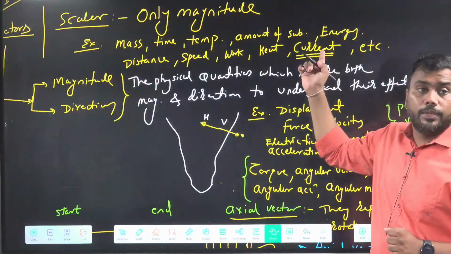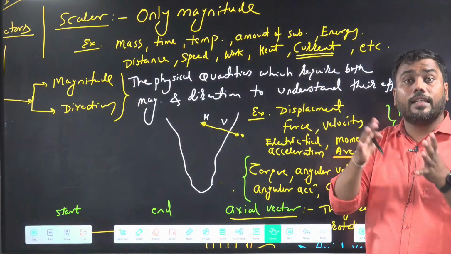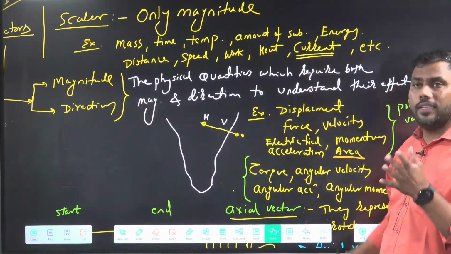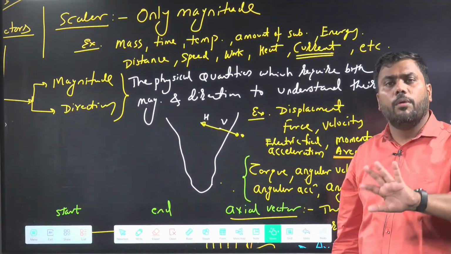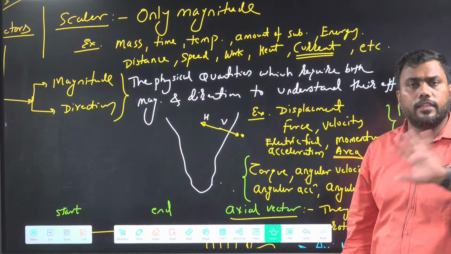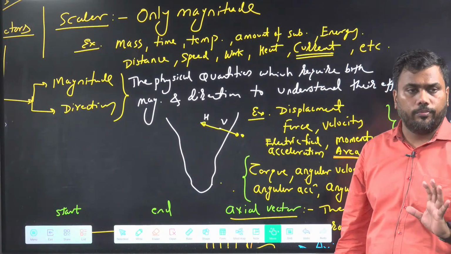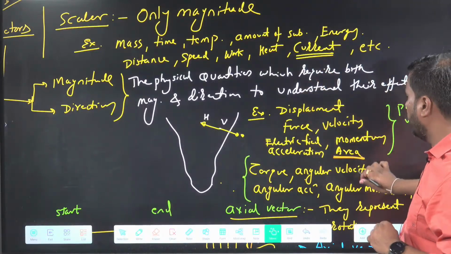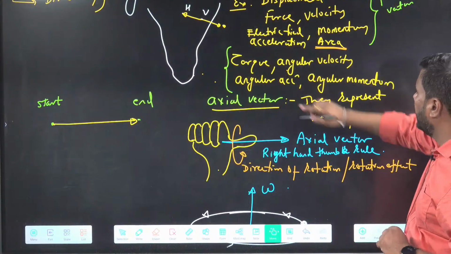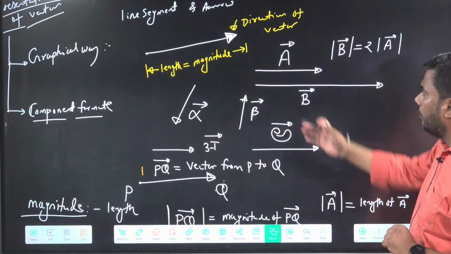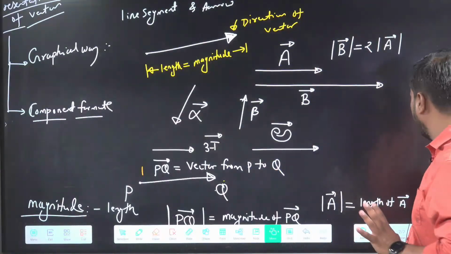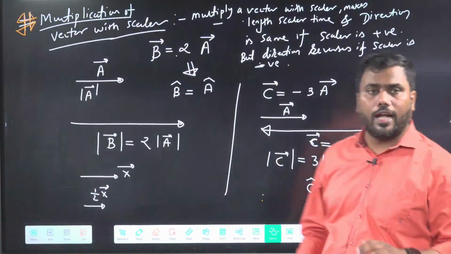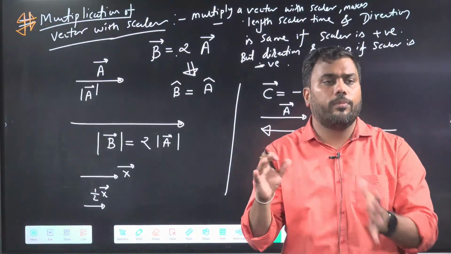Current is a very special scalar. It has a direction as well, but it's a scalar number. It doesn't obey the triangle law of vector addition. We will discuss current in the next class. Vectors are of two types, polar and axial. This is discussed here. After that, we discussed how to represent a vector, and in the last, we discussed the graphic, analytic and component format of a vector.